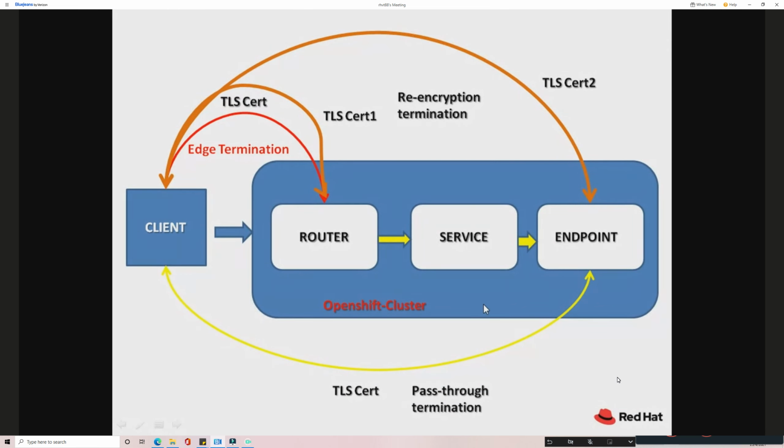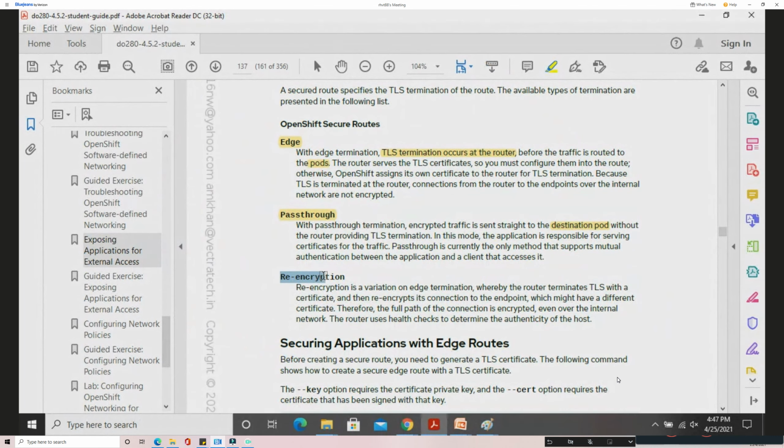And the last one, re-encryption. In re-encryption, the router terminates the TLS certificate, and then the re-encryption happens again on the connection with the endpoint, which might have a different certificate. So it is re-encrypting the communication. This is a more secure way. So these are the things.